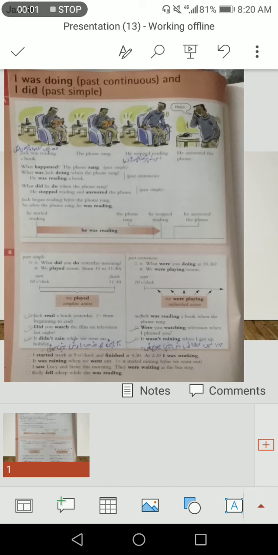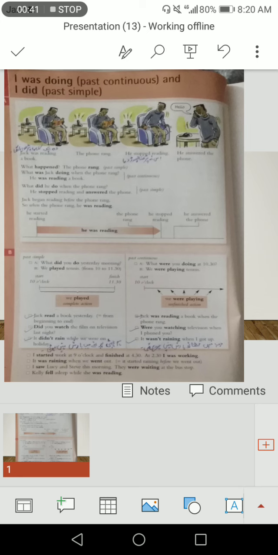So now in this unit I will discuss past continuous and past simple. In these three pictures, all the pictures are actions which happened in the past. Like Jack was reading a book, the phone rang, he stopped reading, he answered the phone. Jack was reading a book is past continuous, and then the phone rang, he stopped reading, and he answered the phone is past simple.